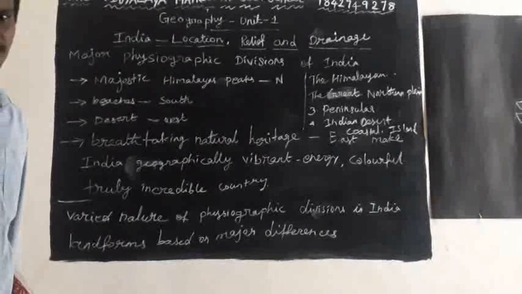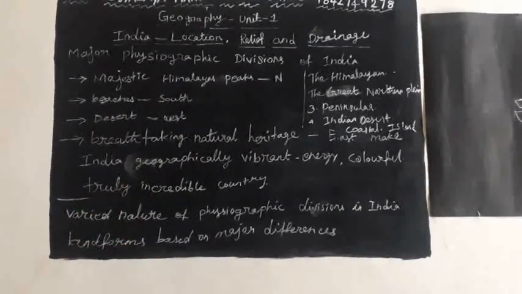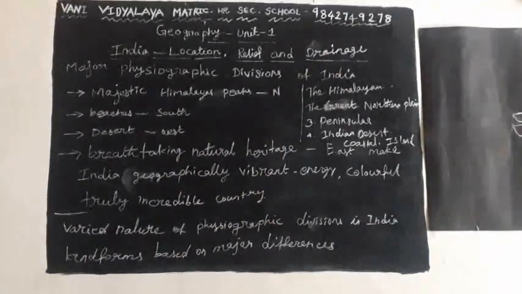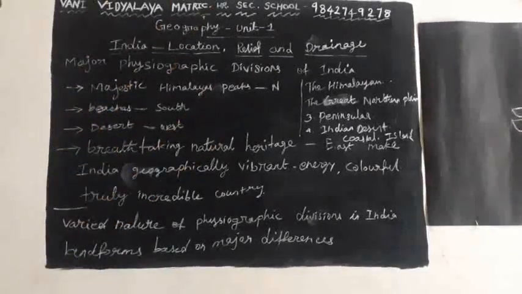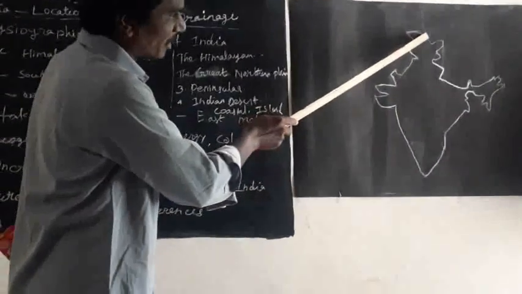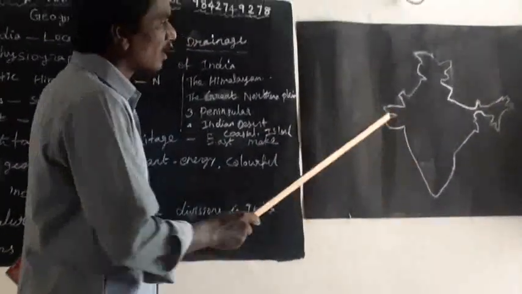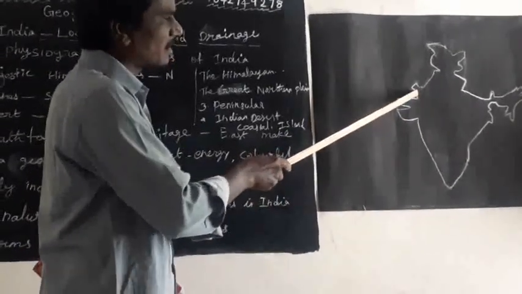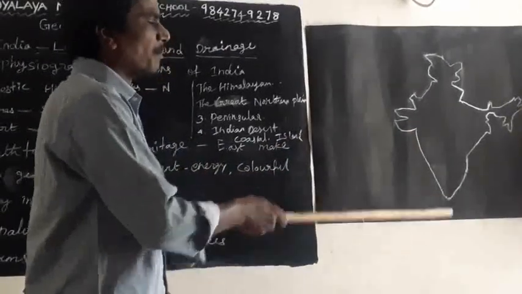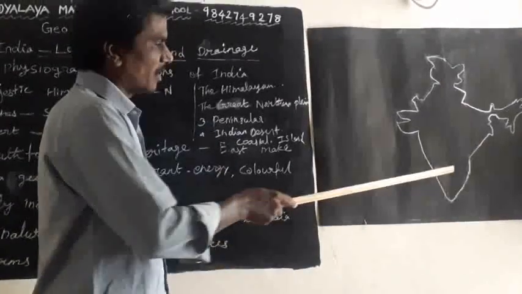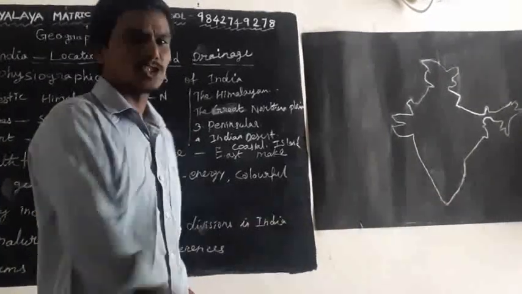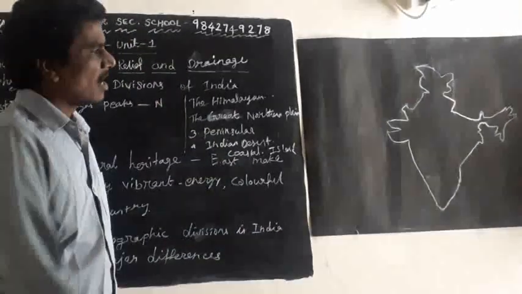Now the topic is the physical divisions, the earth surface divisions of India. The majestic Himalayan peaks are in the north, the Thar Desert or Indian Desert is in the west, and beaches like Marina Beach in Chennai and Kovalam Beach in Thiruvananthapuram are in the south.